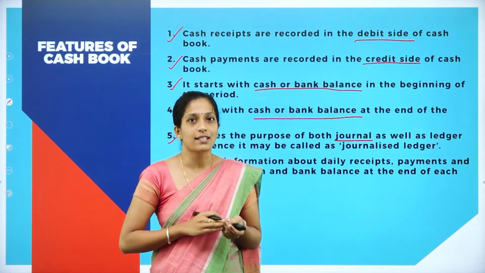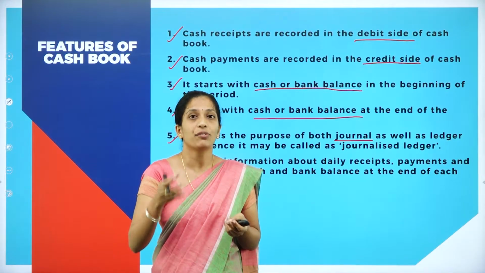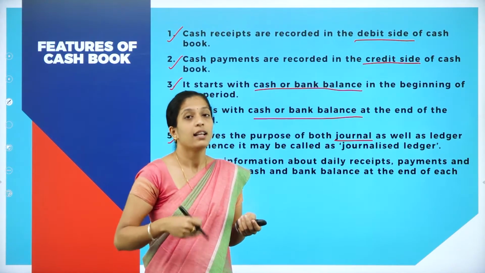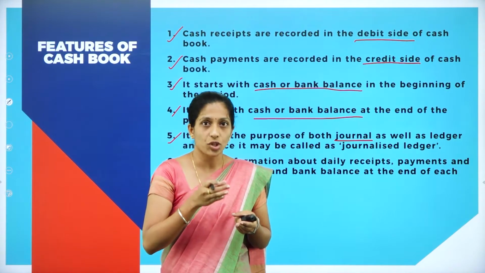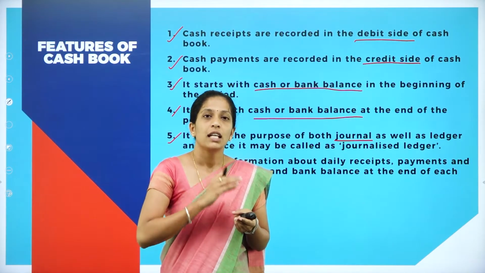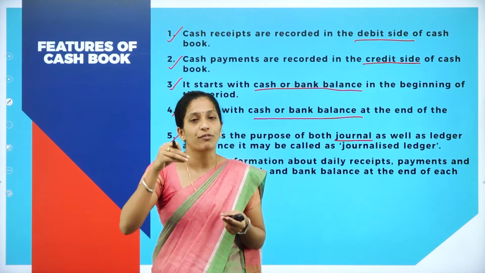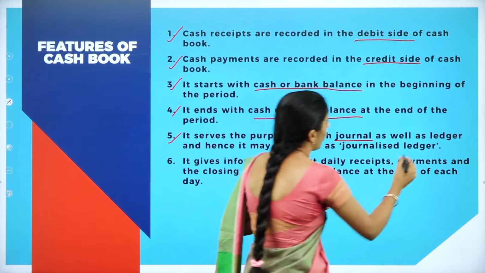Now, why does it act as a journal? Because when we record the cash transaction for the first time in the cash book, it acts as a journal. Then how does it act as a ledger? After recording the transaction in the journal, we prepare individual accounts, and the cash account is one of the accounts in our ledger. So it acts as a ledger also.